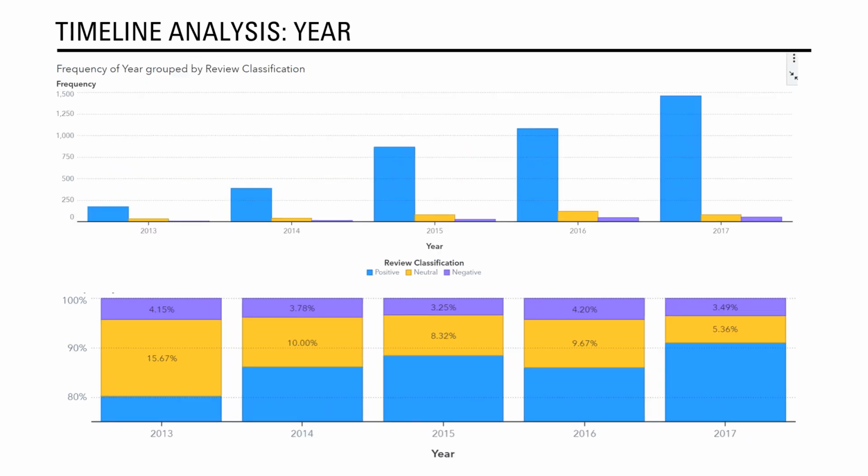Looking at years, I do want to point out that across time, year over year, you do see a higher volume overall. It's just trending upward regarding all reviews. Looking down at the bottom again, yep, more negative in 2013 and 2016, but again, nothing too significant. You do see a lot more neutral reviews on the beginning side of things, and then towards the end it starts getting more stratified, whether positive or negative, and fewer neutral reviews.